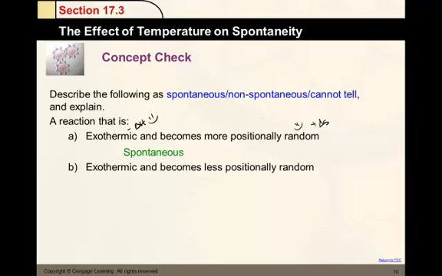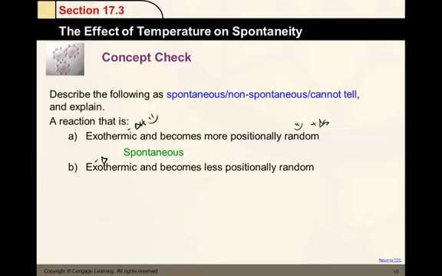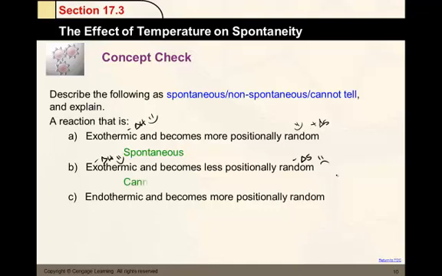Let's look at the next one. Exothermic and less random. Well, here we have negative delta H, which is good, and a negative delta S. This is one of those maybe situations. In other words, if the energy is more important than the entropy, the reaction will happen. But without any more information, we can't tell.